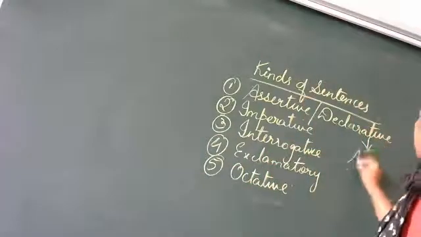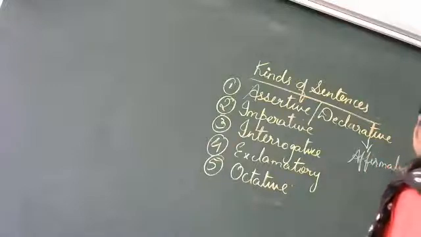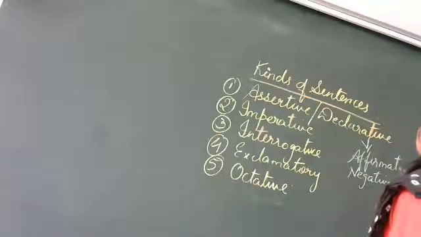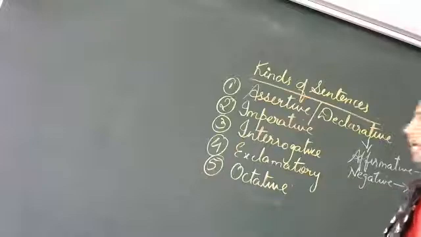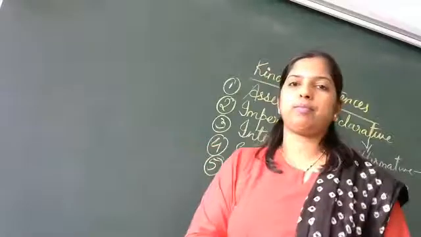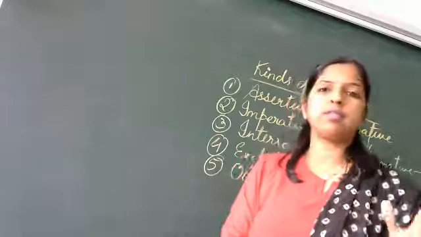Here, this is divided into affirmative and negative. Affirmative tells us about the positive sentence, and this is about negative. That means when we use no in the sentence. I go to the market. This is a positive sentence.